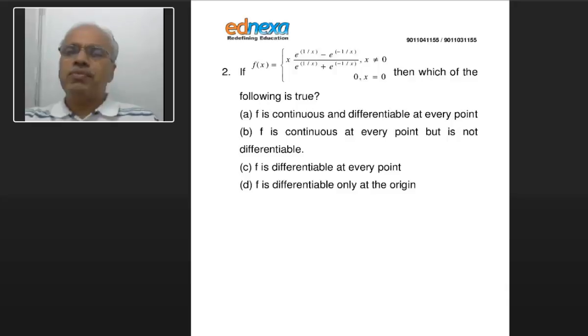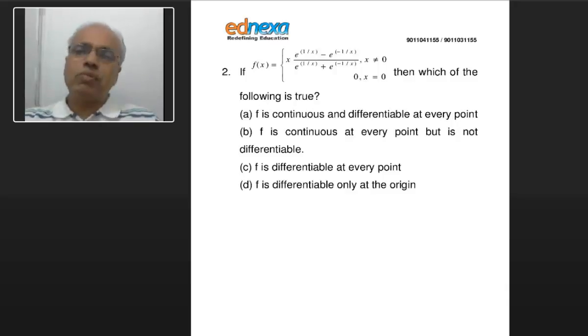If you take this LCM, 1 over e raised to 1 by x, this would become e raised to 2 by x over e raised to 2 by x, and as x tends to 0, e raised to 2 by x would tend to infinity. Just like we said in the last class, in a polynomial function, if we have an infinity by infinity situation and they are of equal degree, then the limit was a by b.